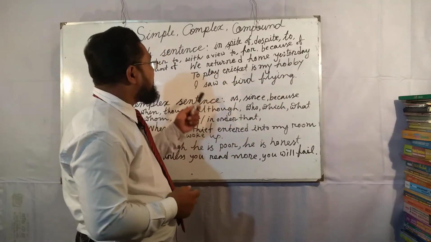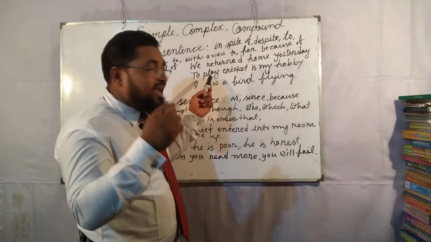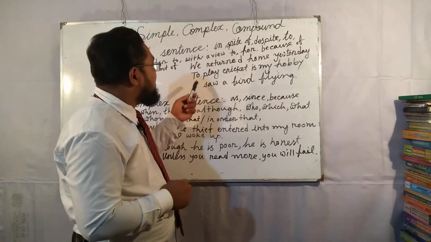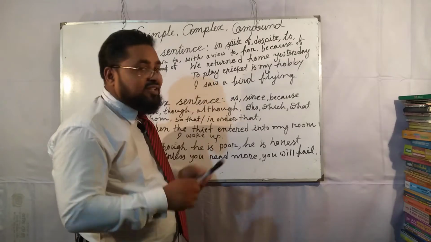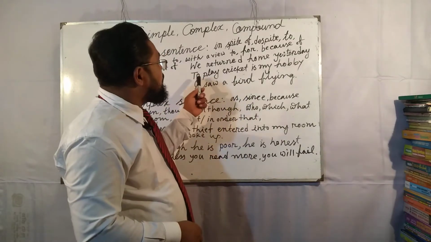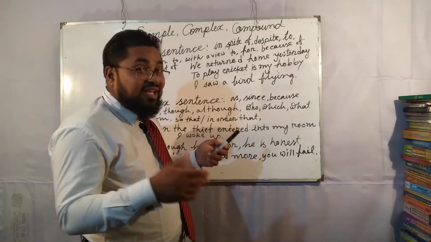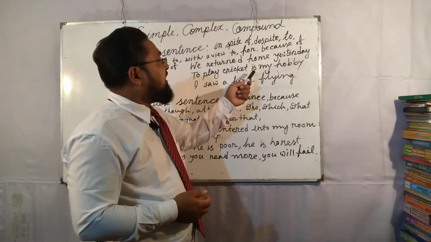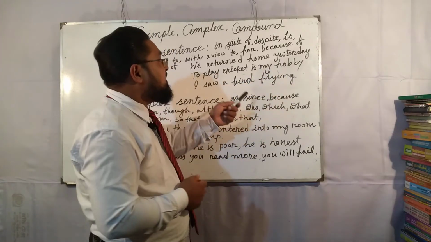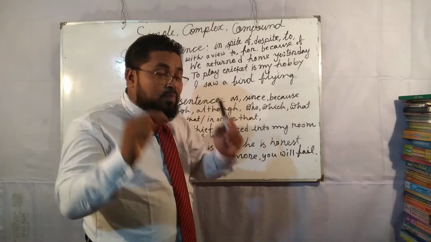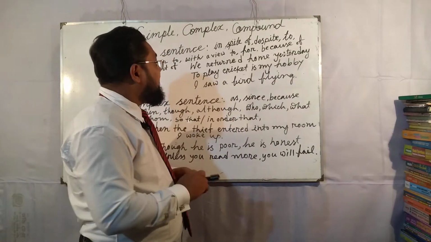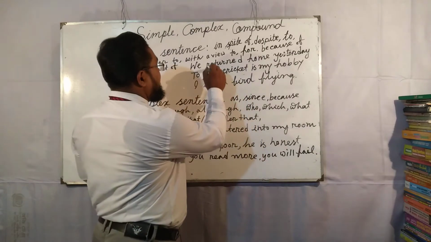Here to play is a kind of verb that is not finite, because it doesn't contain a subject. To play cricket is the subject here, is is the main verb, the finite verb, and my hobby is the object. Here is is the principal verb or finite verb, and to play is a non-finite verb.